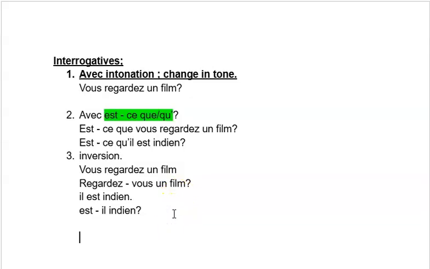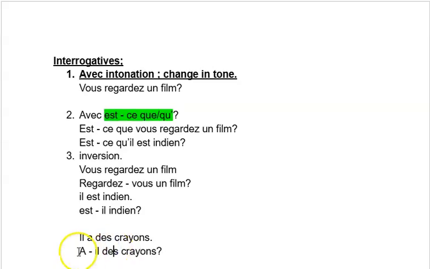Il a un crayon. This is a very simple sentence. So if you have to convert this sentence into the question, identify the verb. This is the subject, il. This is the verb, a conjugation. Keep the verb conjugation, then a hyphen, and then il. Write the remaining sentence as it is without changing anything, and then add the question mark.